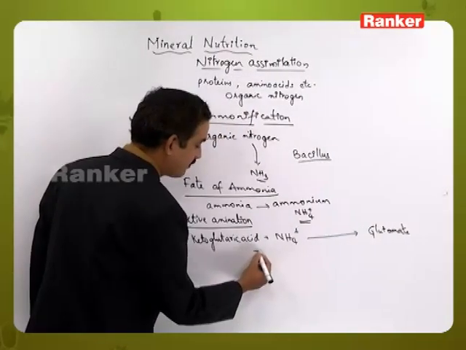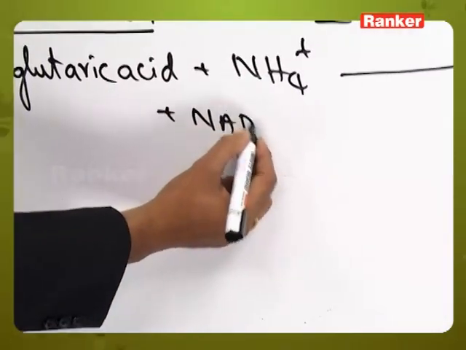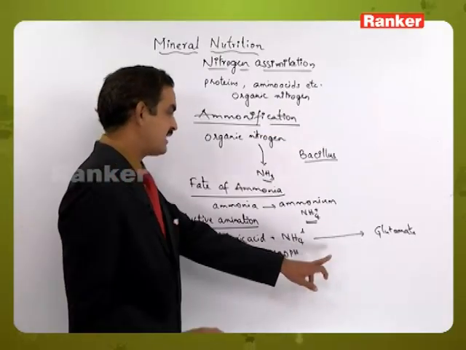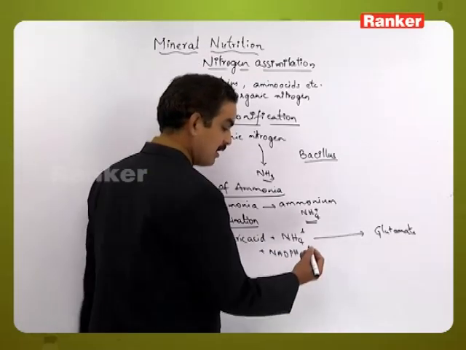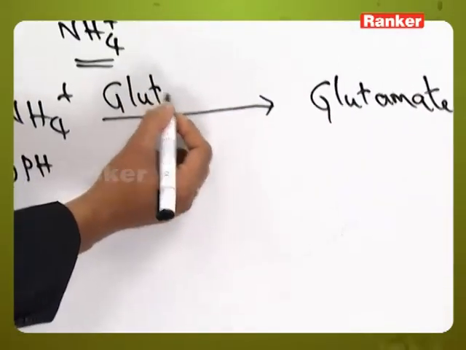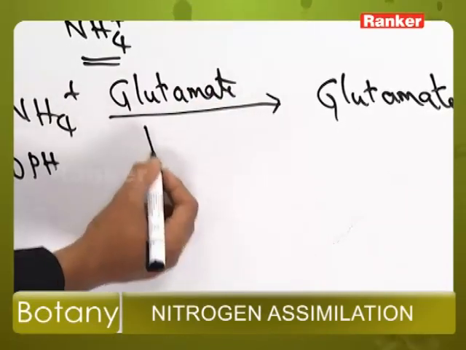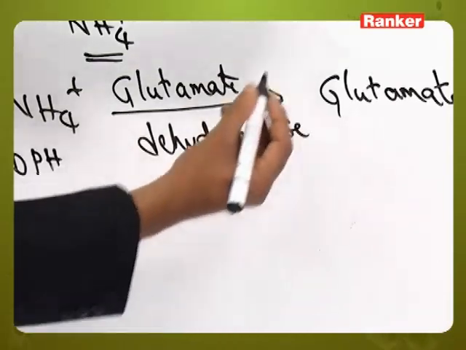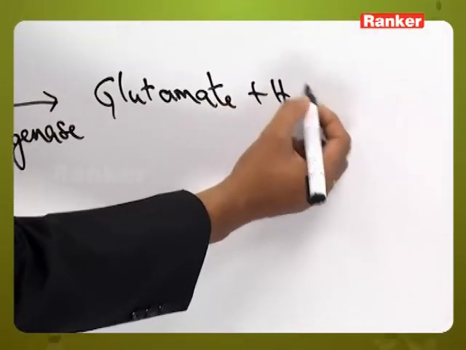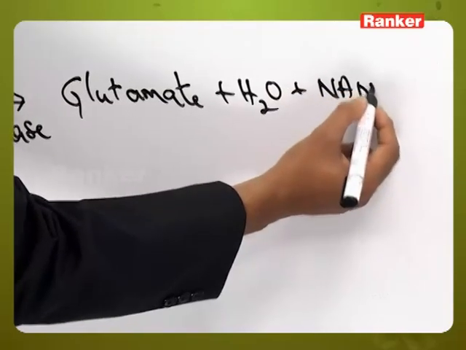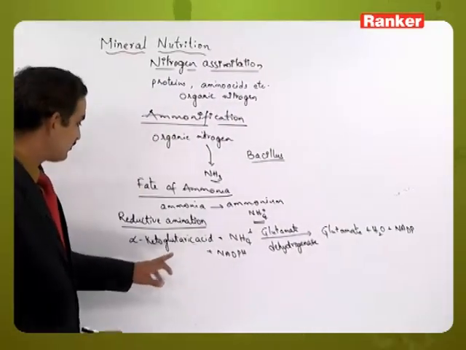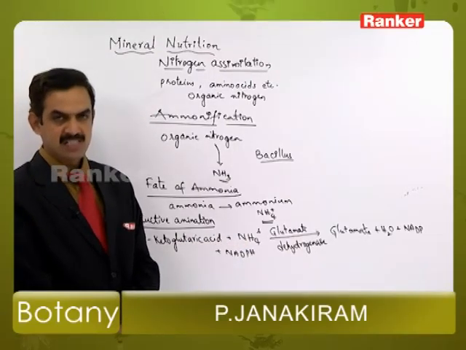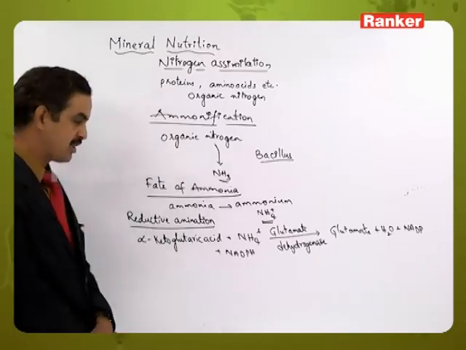For this process they require some energy also, that is NADPH, and the enzyme concerned with this process is glutamate dehydrogenase. In this process water and NADP are formed. This is the way the ammonia is utilized in the reductive amination process, and how ammonia toxicity is reduced.